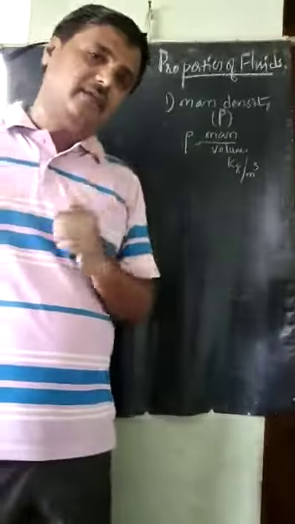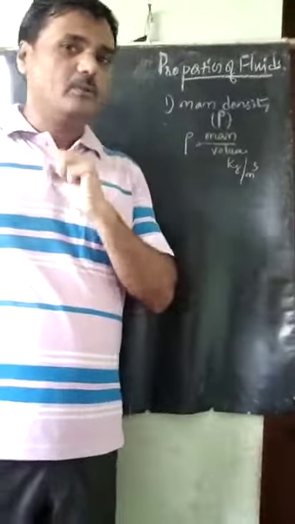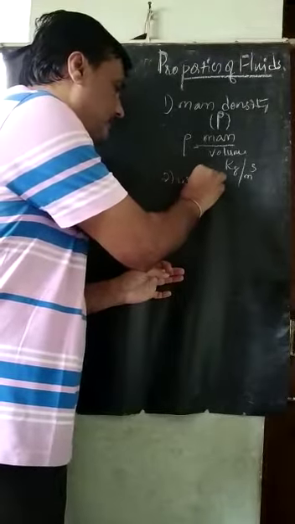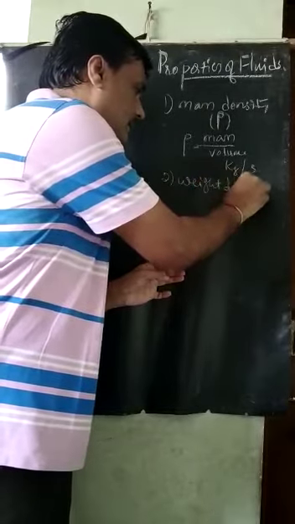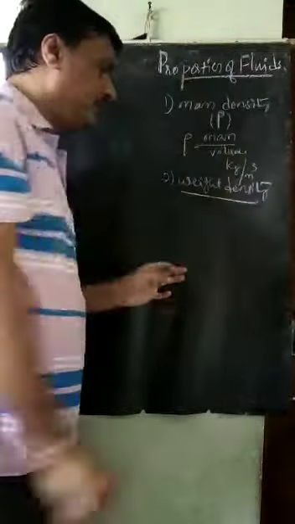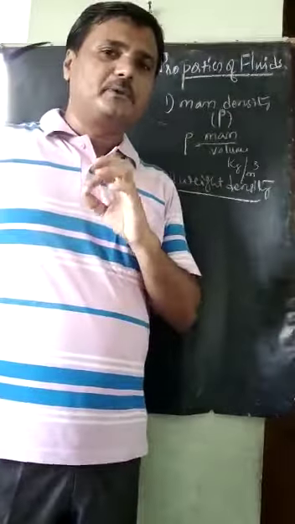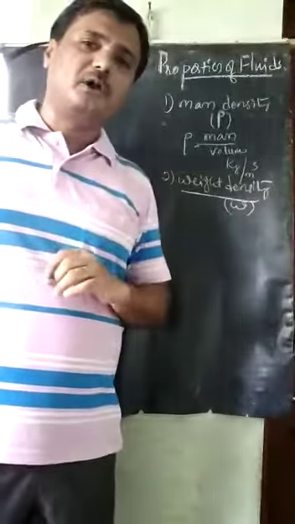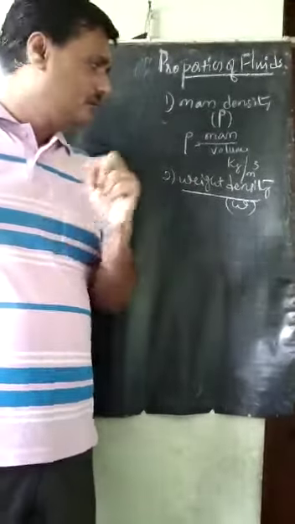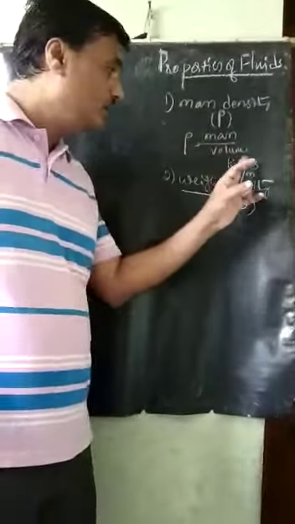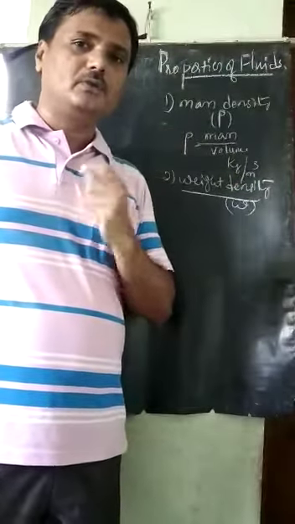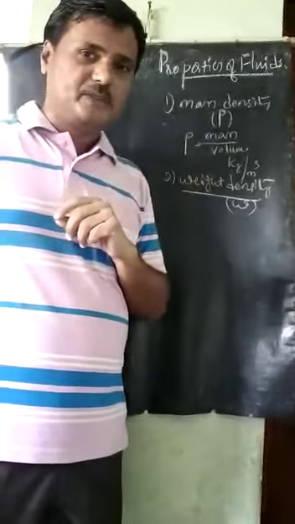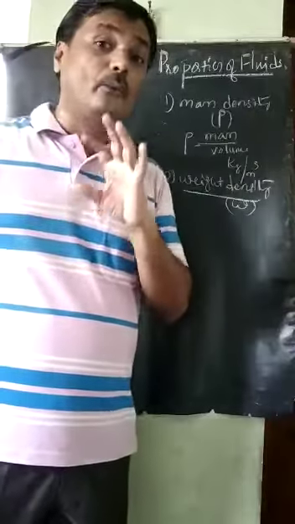Next, under density there is another variety, called the weight density. Weight density is usually represented by a small w. This is the usual notation. This is also a density, per unit volume. But here, instead of mass in kg, we have to take weight.